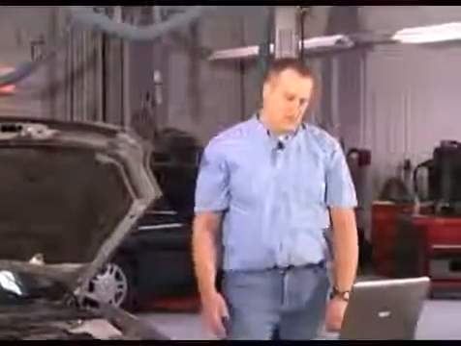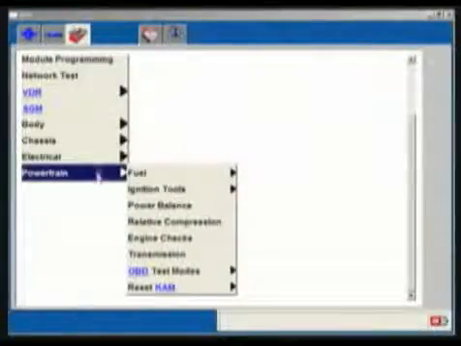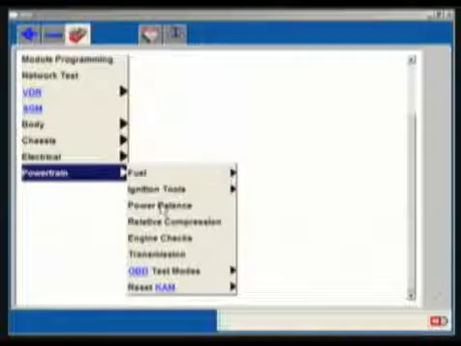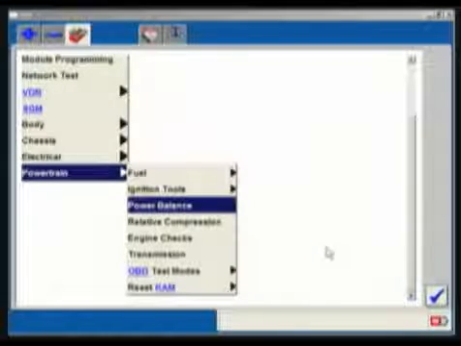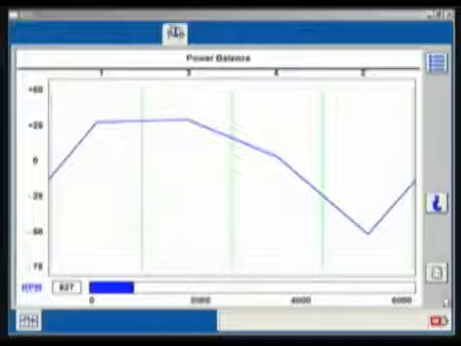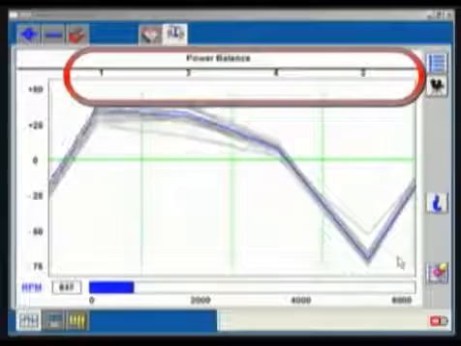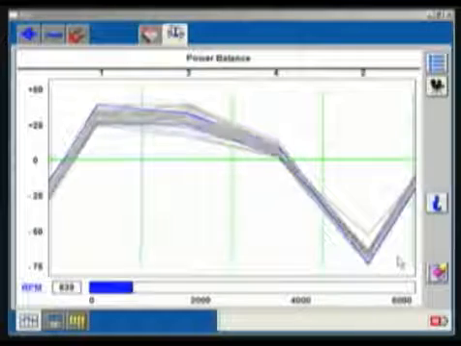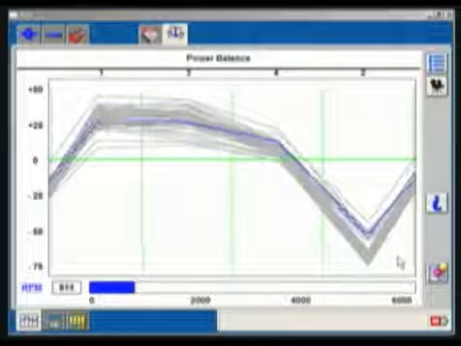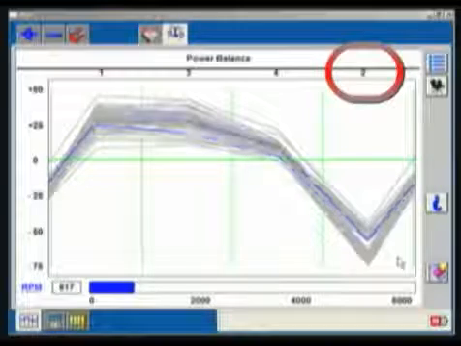First off, we're going to start out using the Ford factory scan tool here. If a user is fortunate enough to have this IDS, it gives us a great feature to use called Power Balance. I'm going to pull up the Power Balance screen. Now it's going to identify the firing order and give me a chart here indicating which cylinder has a low contribution. And as we can see from the chart, it's cylinder number 2.